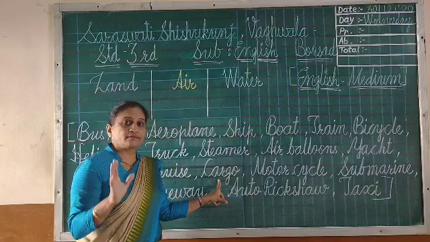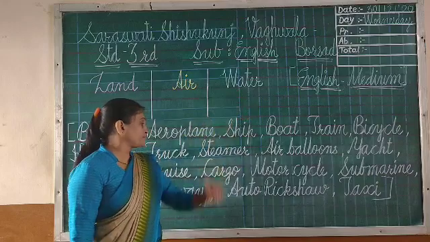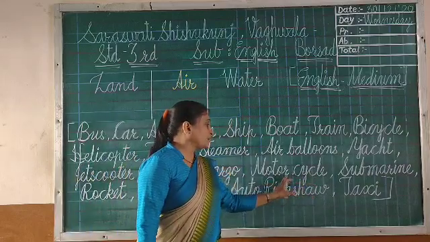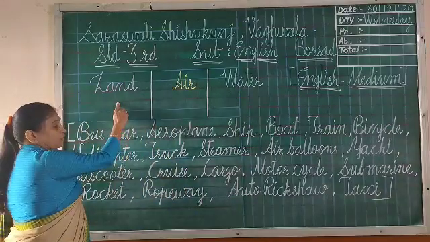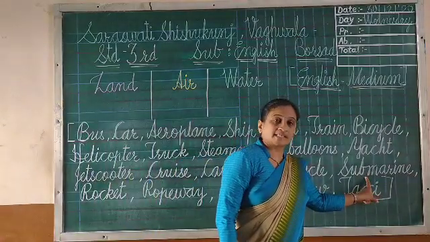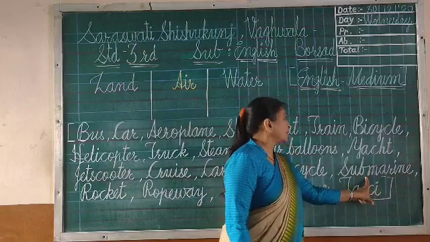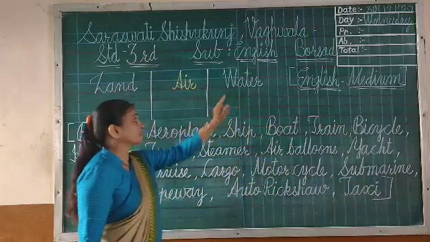Okay, it is specially for luggage. So cargo will come in the water column. Then after, motorcycle. Motorcycle is moving on the land, so it will come in the land column. Then after, submarine. Submarine is also a very big steamer, so it will come in the water column. Okay, submarine will come in the water column.